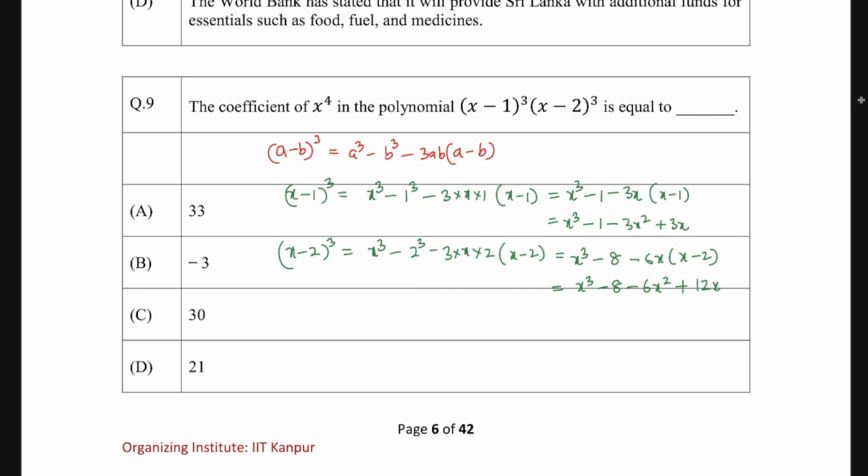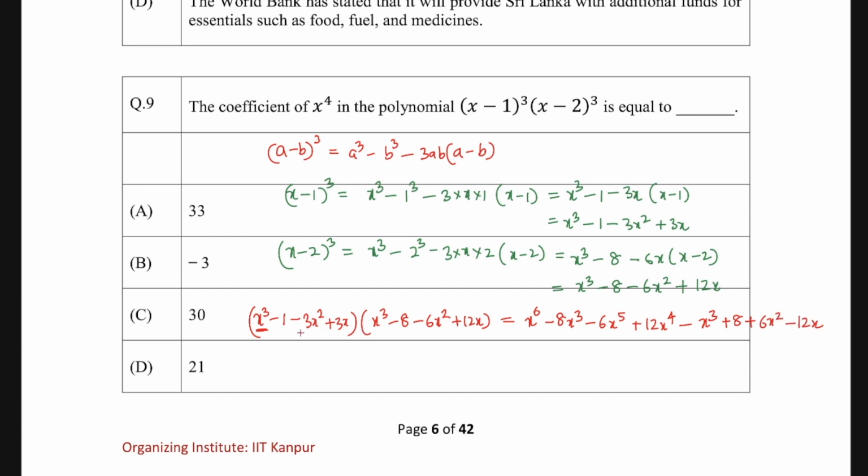Now we have to multiply these two terms. So we are multiplying x cube minus 1 minus 3x square plus 3x, with x cube minus 8 minus 6x square plus 12x. How will we do that? Just one by one multiply everything with x cube. So it becomes x to the power 6 minus 8x cube minus 6x to the power 5 and plus 12x to the power 4. Then multiply with minus 1, so the sign is going to change, so it will become minus x cube plus 8 plus 6x square and minus 12x.